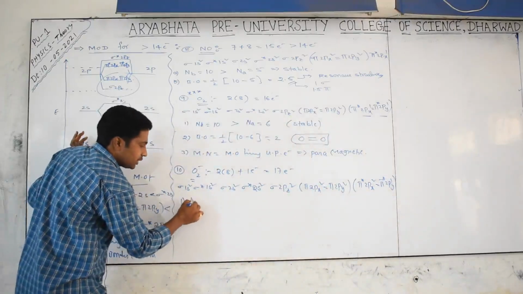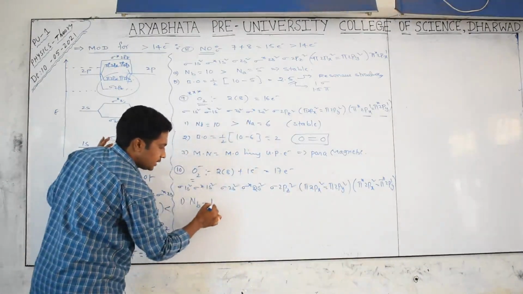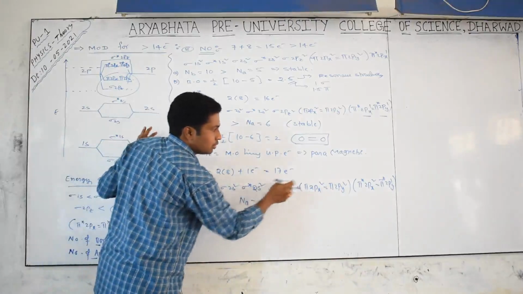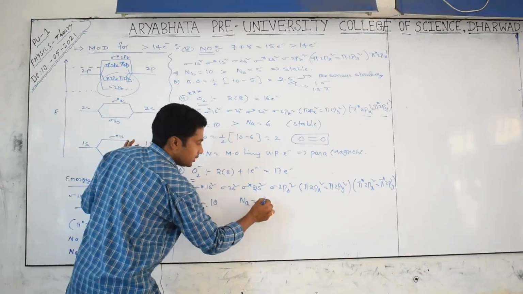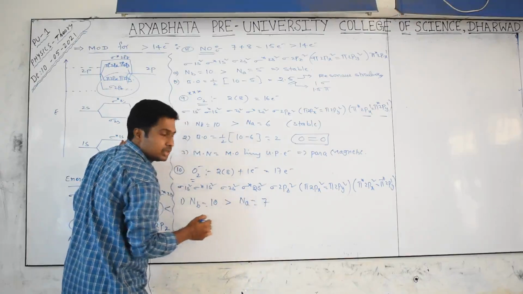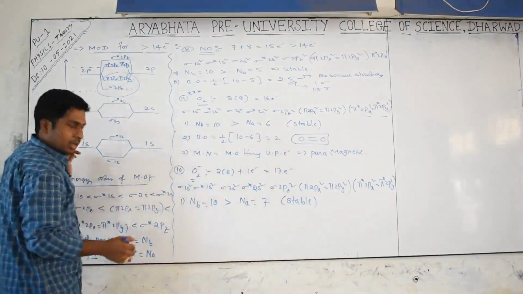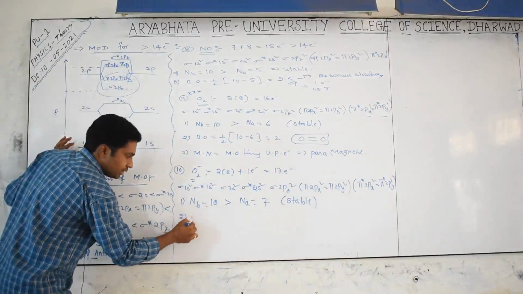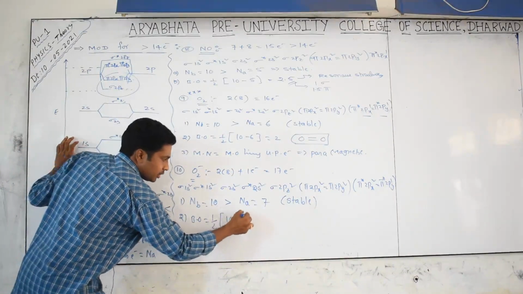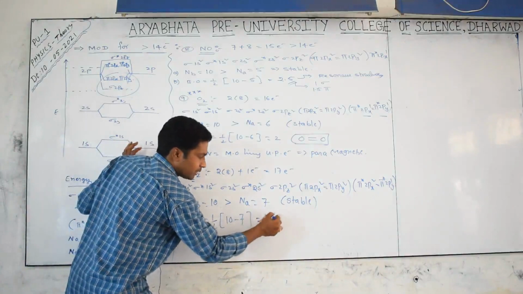Then do it. First point, number of bonding electrons how many? 2 plus 2 is 4, plus 6, 10 electrons. Anti-bonding electrons how many? 2, 4, and 3, 7 is coming. Bonding 10, anti-bonding 7, together 17, and bonding is more. That's why the molecule can exist and is stable. Next we have to discuss the second point, bond order, which is half of bonding 10 minus anti-bonding 7, how much? 3 by 2, nothing but 1.5.